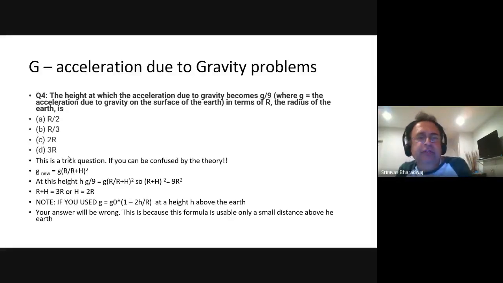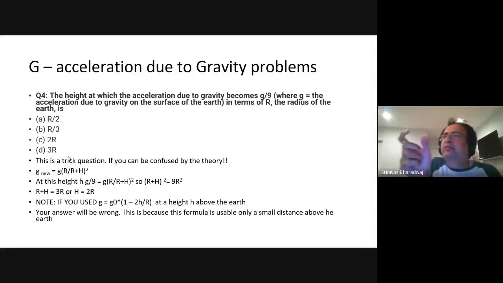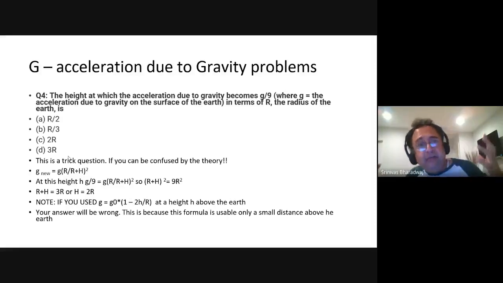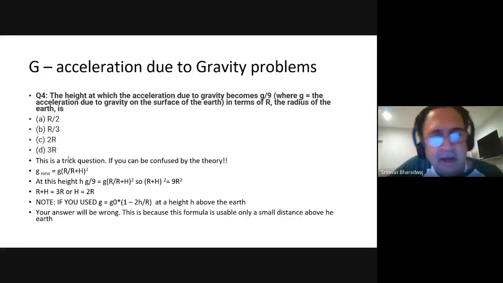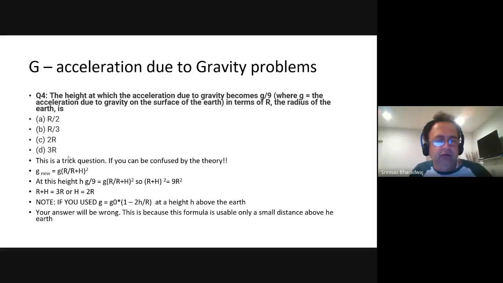Now, if you use the other formula, which is the linear one, it will be wrong. That is only for short distances where you can use the linear formula. At big distances, you cannot use linear. You have to use the inverse square law. g times R square by (R+h) square. That's what they are asking you to evaluate.